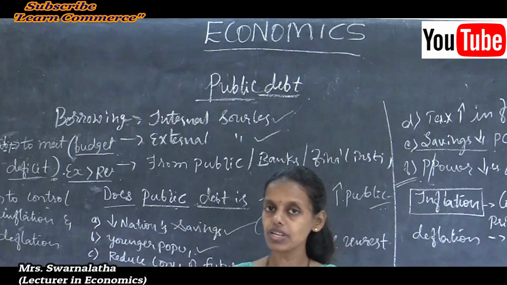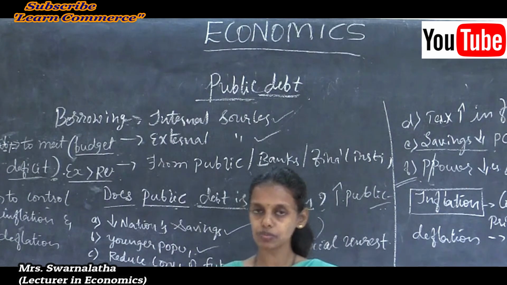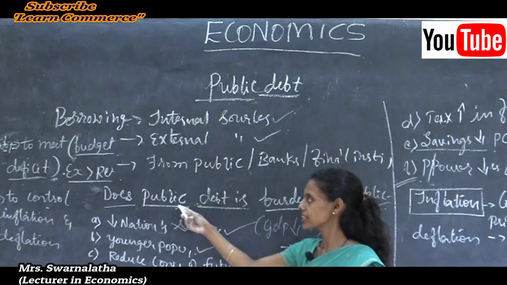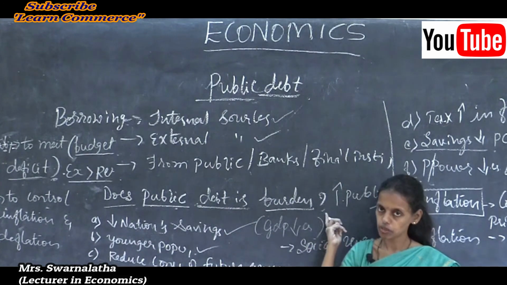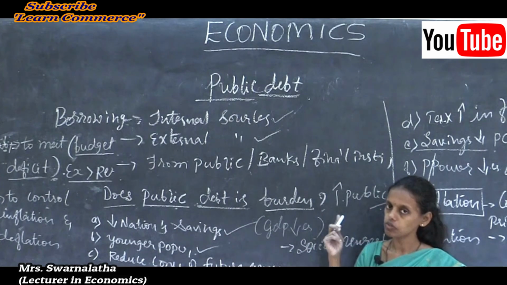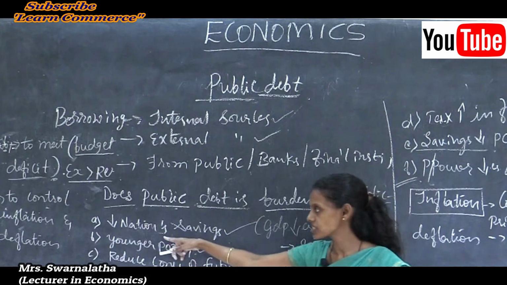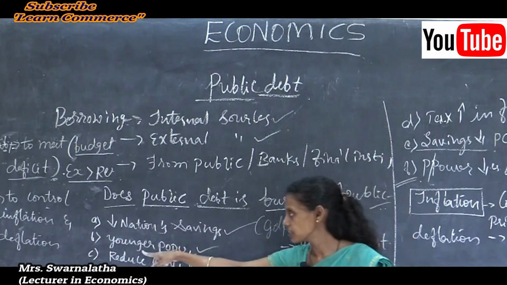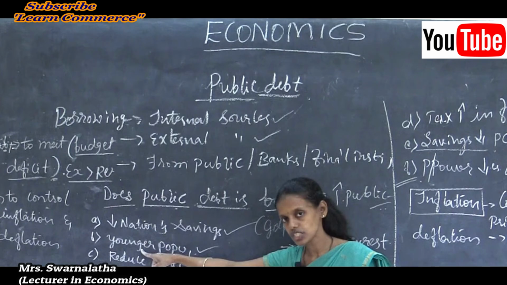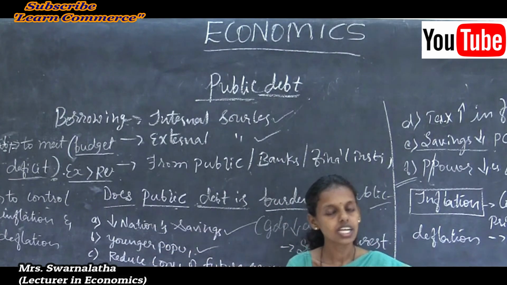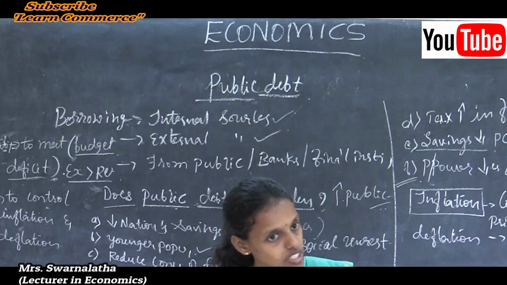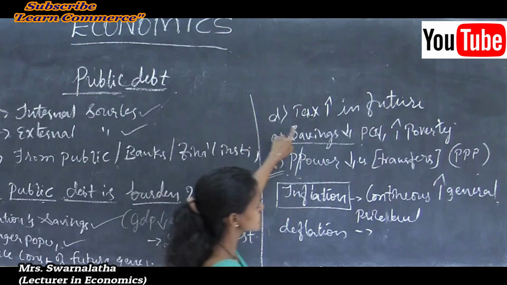So, is public debt a burden? For your exam purpose you should write: yes, public debt is a burden for the economic development of a nation, because it reduces national savings, reduces the future consumption capacity of the younger generation, and increases tax in future.